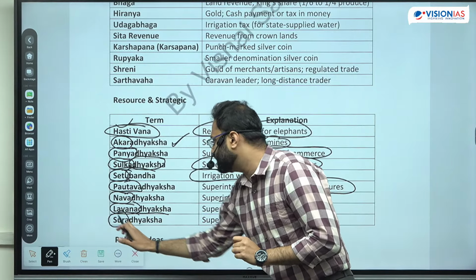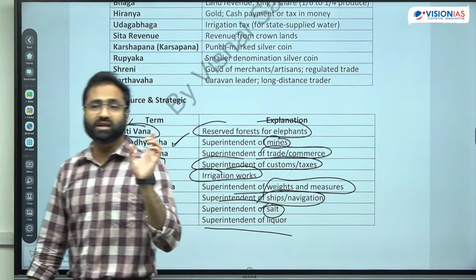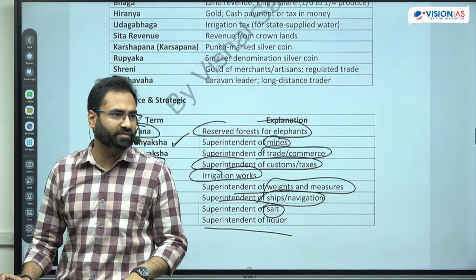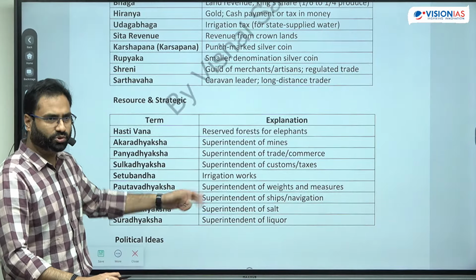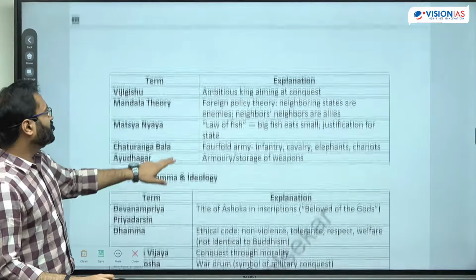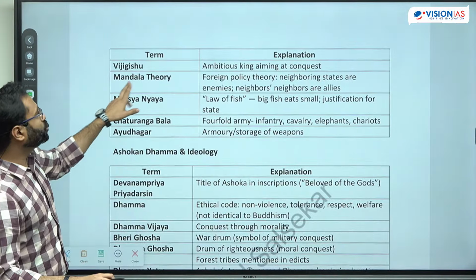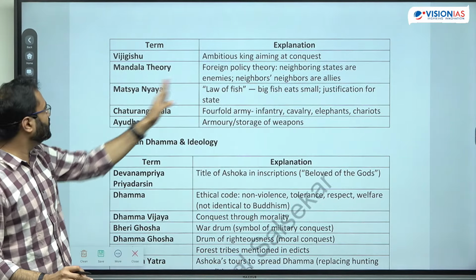And then Suradhyaksh. Sura we have already seen, Sura is the liquor used for secular purposes, so it is the person who is the present day excise officer, the superintendent of liquor. Next, certain political terms: Vijigishu is used for the king. Then there is Mandal theory, for foreign policy.